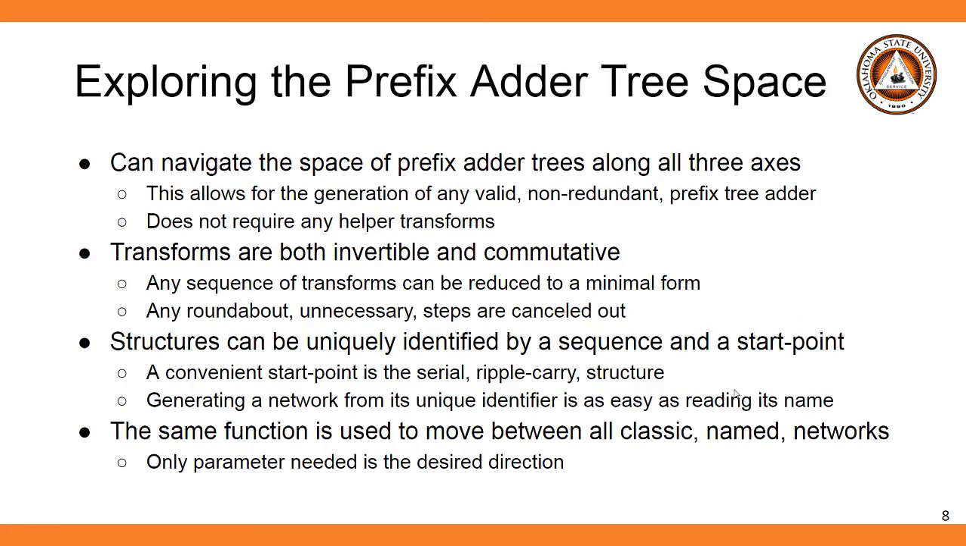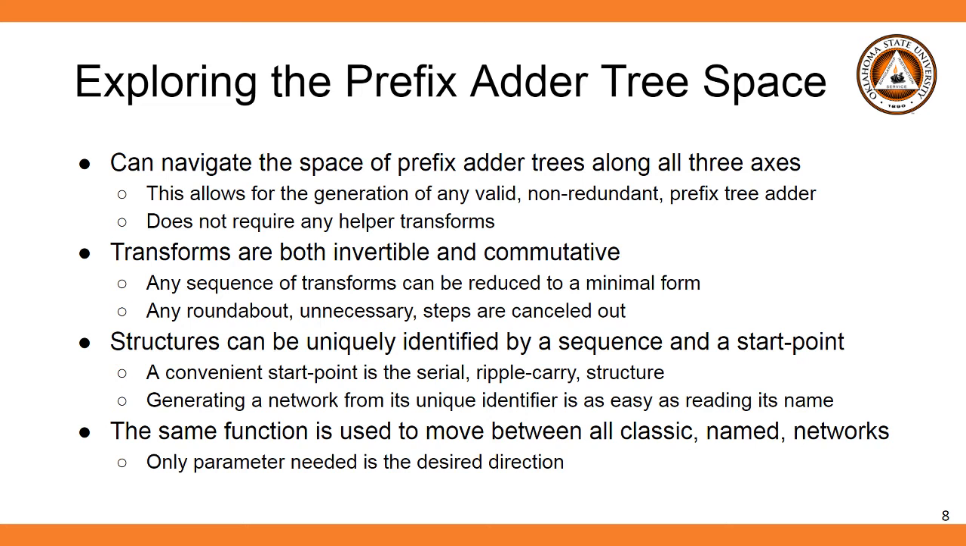These point-target transforms can be used to navigate the whole space of non-redundant prefix adder trees. Any valid network can be generated by their repeated application, and edge cases are handled naturally without the need for helper transforms. Importantly, as these transforms are both invertible as well as commutative, any sequence of transforms can be reduced to minimal form. Roundabout, unnecessary steps are cancelled out.